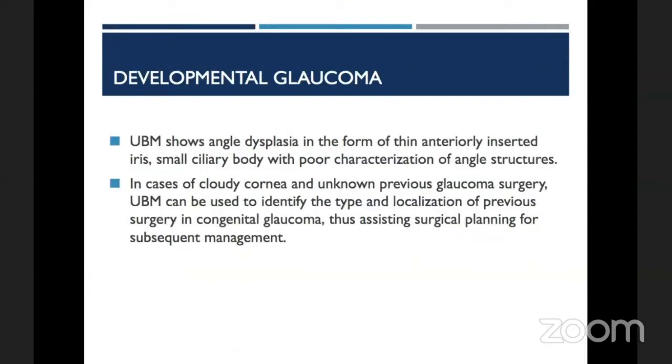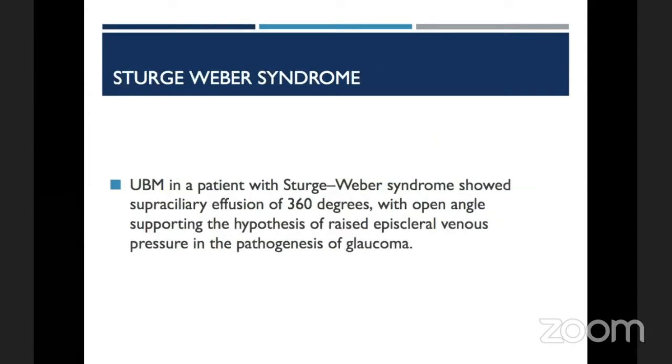In developmental glaucomas, UBM will show a thin iris, and a poor, small, atrophic ciliary body may be seen, especially in cases of congenital glaucomas, where it will help us to know what surgery has been done before and what can be the subsequent management. In Sturge-Weber, supraciliary effusions of about 360 degrees can be seen with wide open angles, thus proving the hypothesis that the cause of raised IOP is raised episcleral venous pressure.